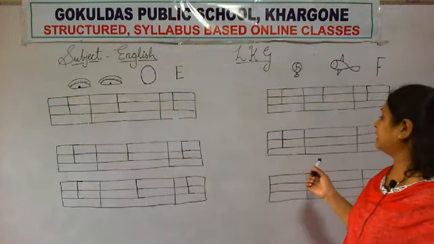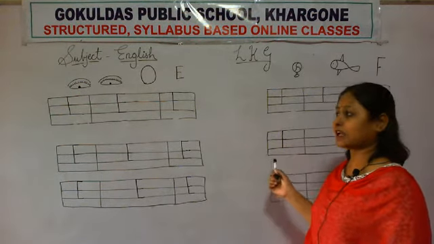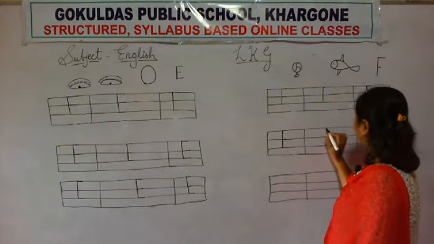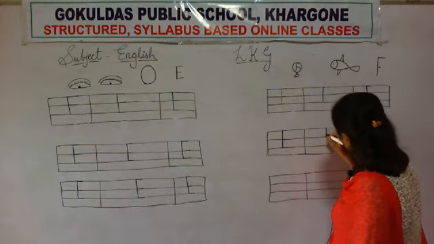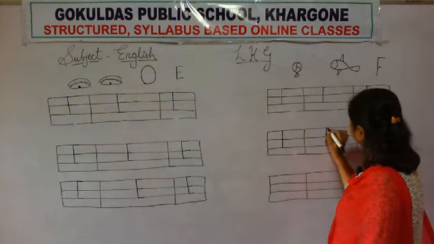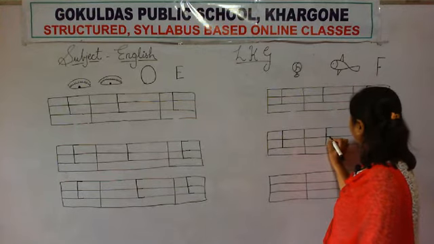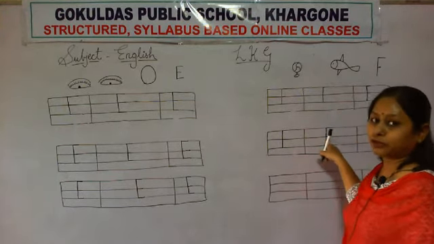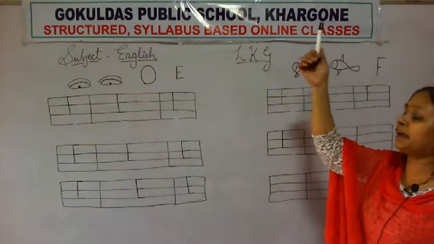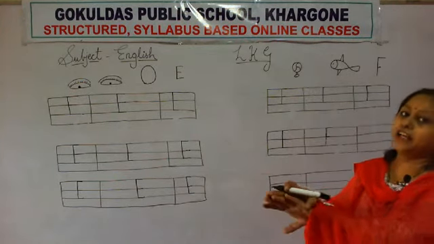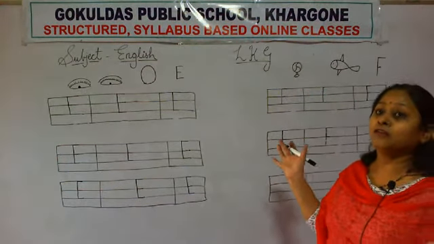F. Which letter is this? F. Again, standing line. So you have to make a straight standing line, then sleeping line at the upper line, and again sleeping line at the middle line. So what will it become? F. F for fan. F for fish. F for fire. F for frog.